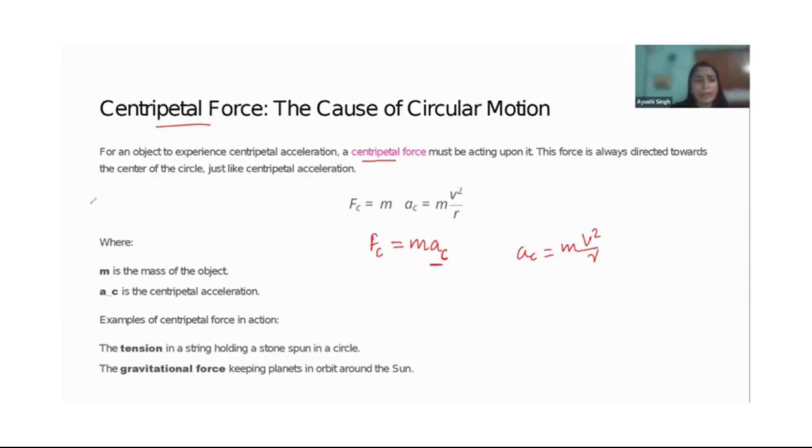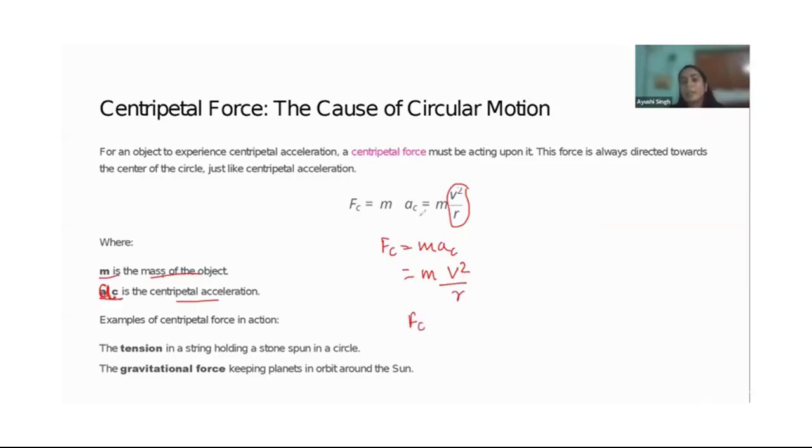So this is how you can calculate it. Here m is the mass of the object and a is the centripetal acceleration. You just put the values of a here. Basically, centripetal force is equal to m times a, the centripetal acceleration, and here you can put the value of a, which is v square upon r. So you can get your centripetal force even though you don't have a direct value of centripetal acceleration.